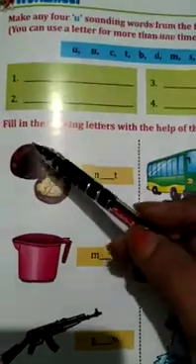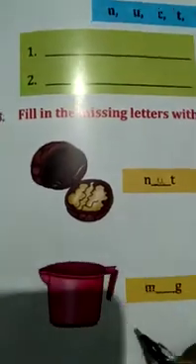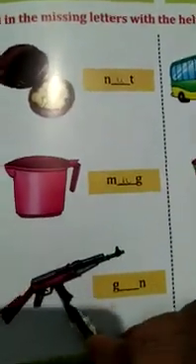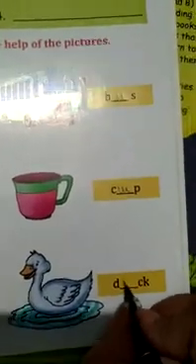In this picture, fill in the missing letter with the help of the picture. This is a picture of, can you see? This is the nut. Then what will we fill here? Nut, N-U-T, nut. This is the picture of mug. Then the spelling of mug is M-U-G, mug. This is the picture of gun. This is the picture of bus, cup, and this is duck.